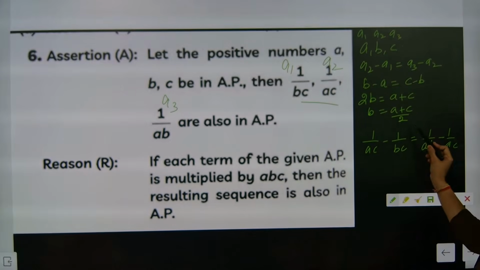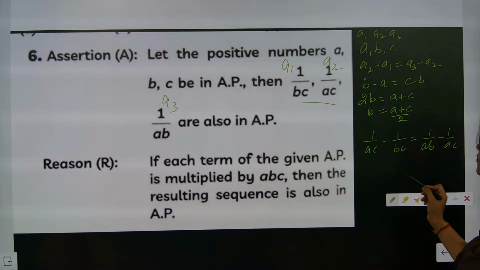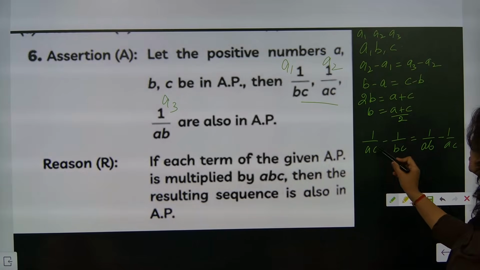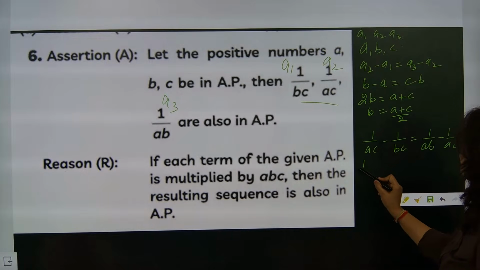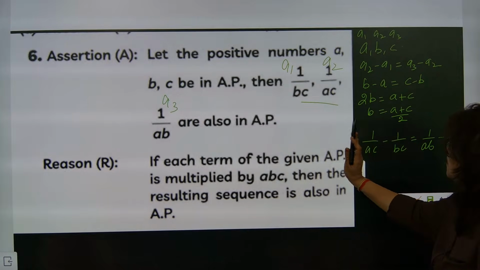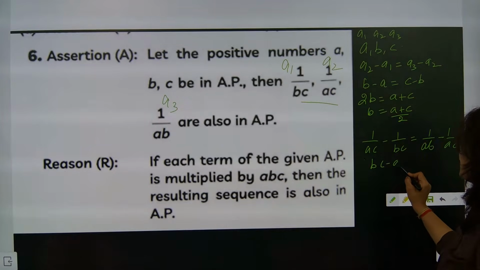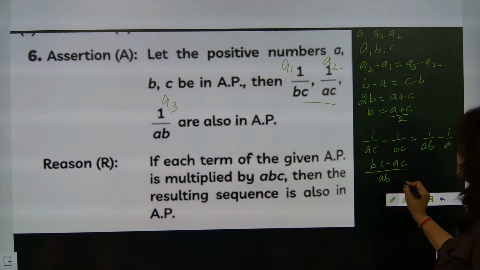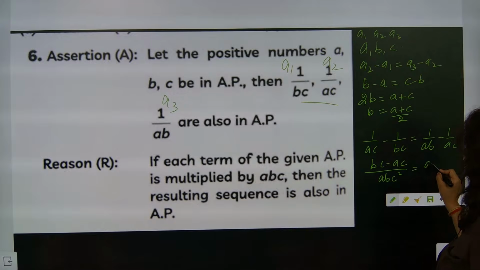You have to have patience first. So when you are solving this one, check this out: (BC minus AC) by ABC square is equal to (AC minus AB) by A square BC.